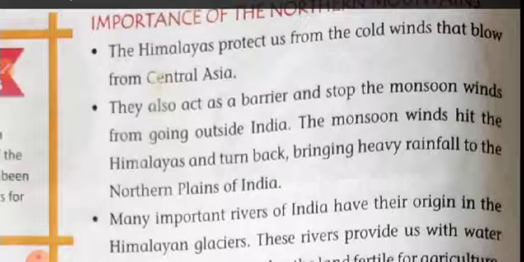So it is called the saviour of India. It is not wrong.